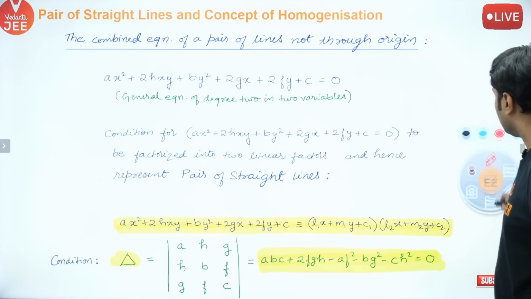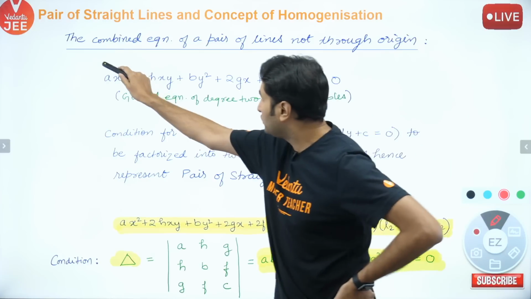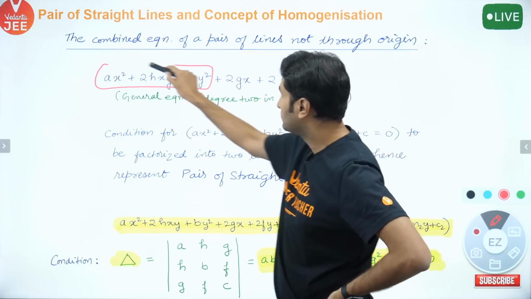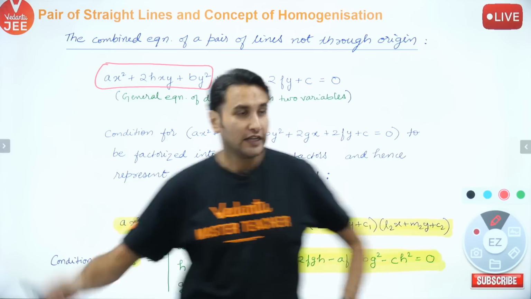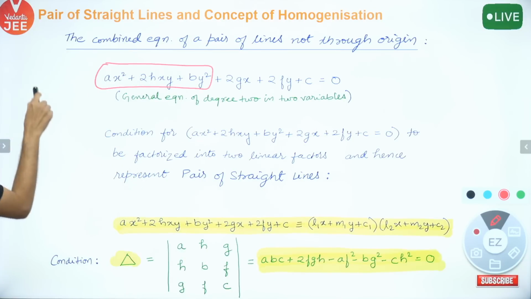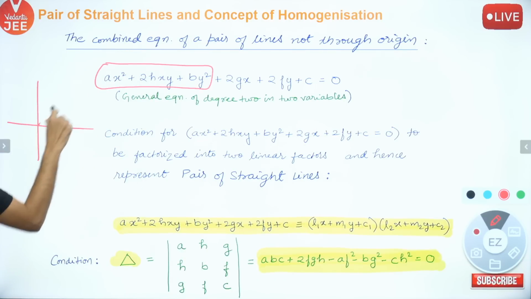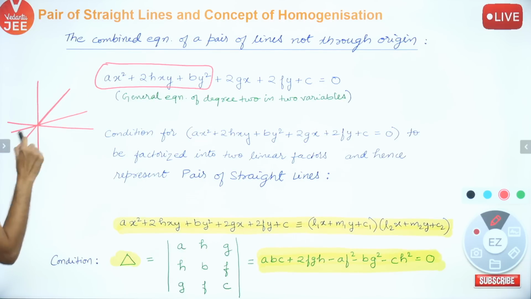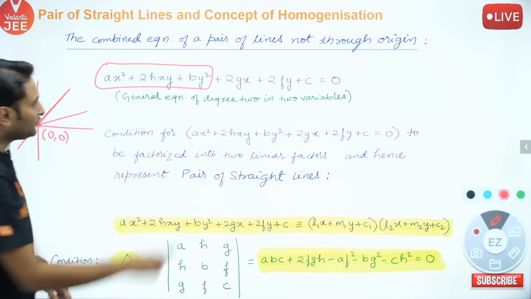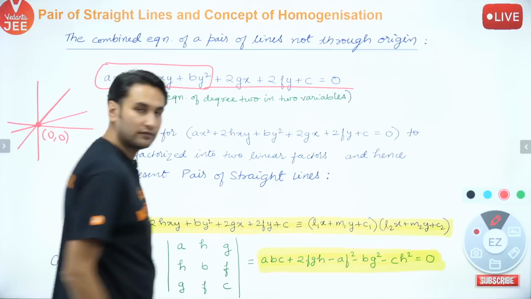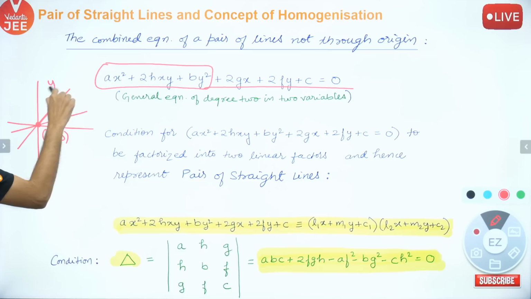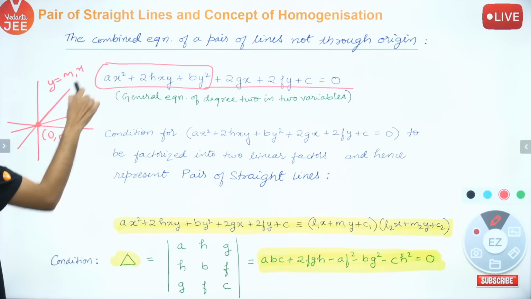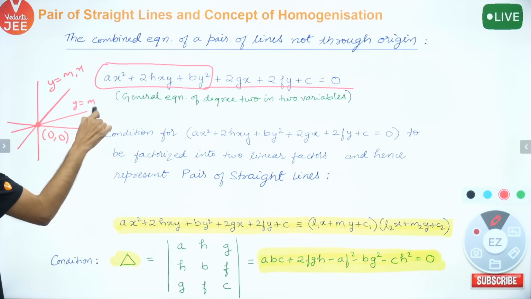What we did, बच्चों, we did homogeneous equation in degree 2. This is what we did till now. If you only look at this part of the equation, it represents pair of straight lines passing through origin, right? But if I take the entire equation, what happens actually? This was your y equal to m1x and y equal to m2x.